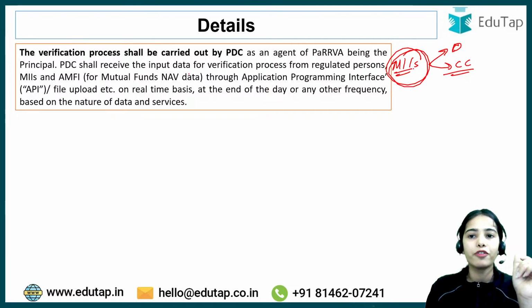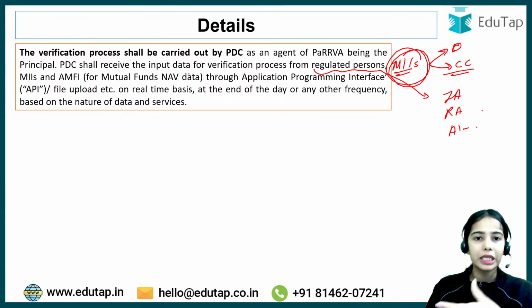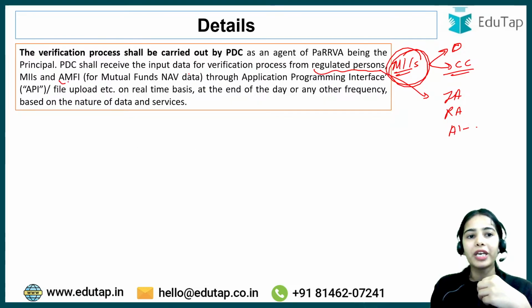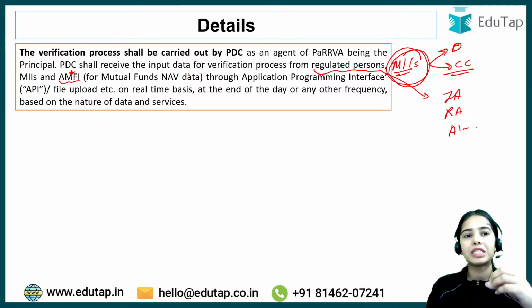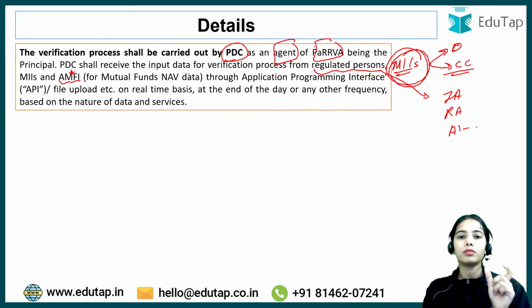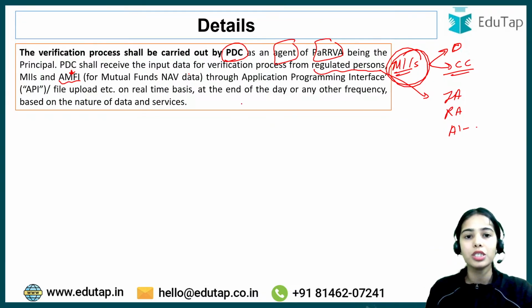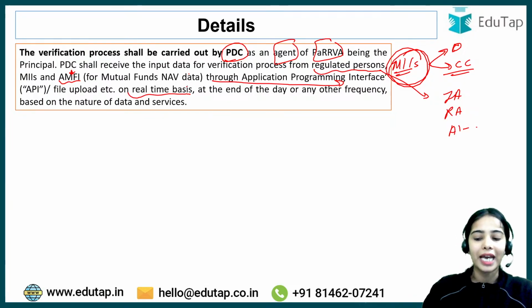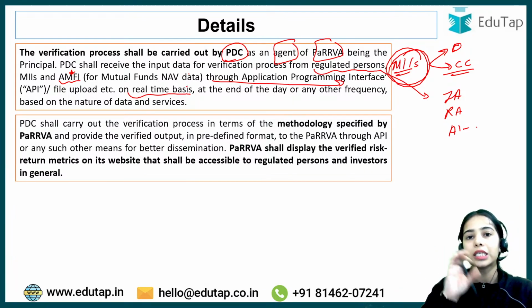The data will also be received from the regulated persons, that is the investment advisors, research analysts and algo providers. Data will also be collected from the AMFI, that is the Association of Mutual Funds. So the PDC, the agent of PaRRVA, will receive the data for the verification process from different institutions. The data will be received through an application programming interface, collected on a real-time basis, then verified, and used for calculating the risk return metrics.